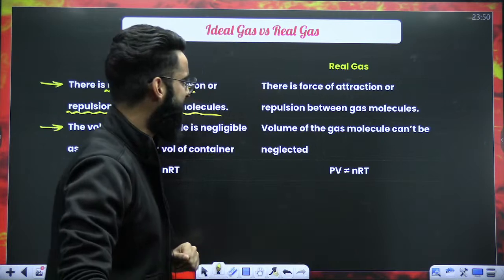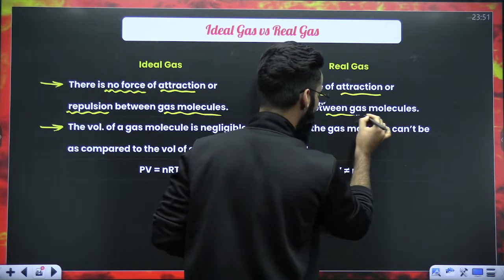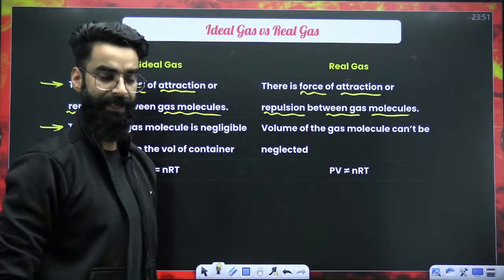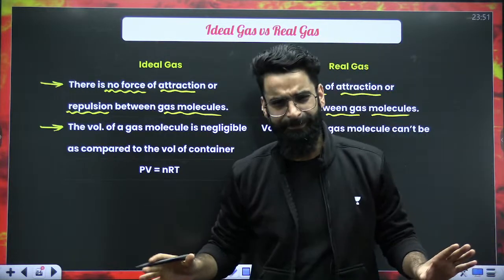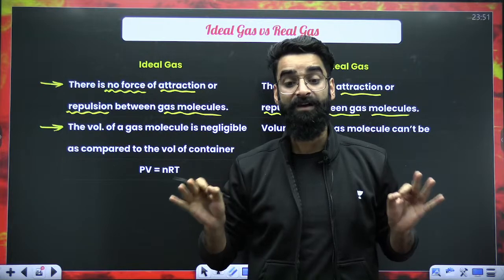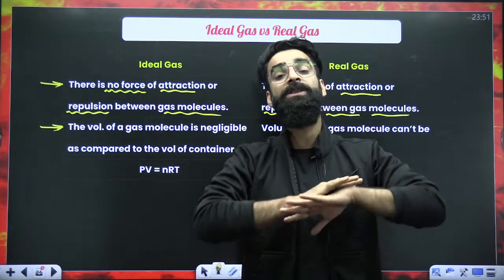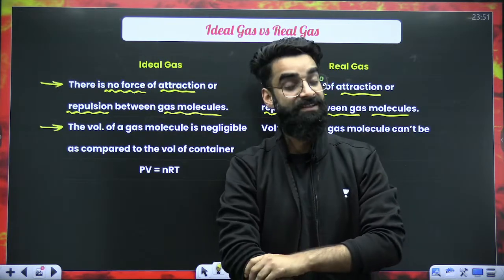What is a real gas? In a real gas, you will find attraction and repulsion between the molecules. Basically, whatever gases are present in nature, all of them are real gases. They have forces of attraction or repulsion between their molecules.